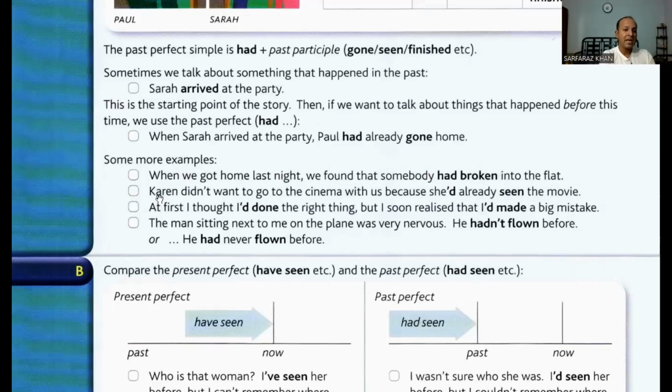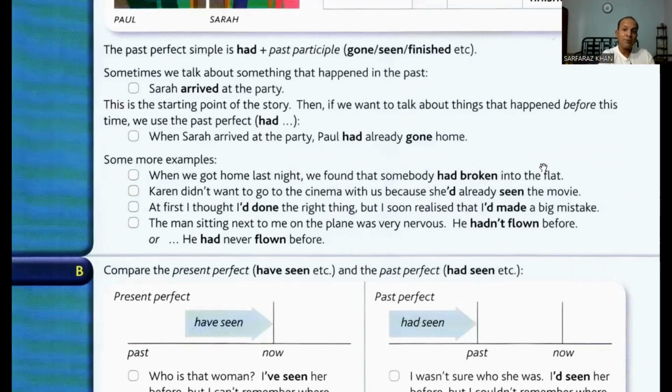Another one: Karen did not want to go to the cinema because she had already seen the movie twice. Did not want could be yesterday, last week, last month, whatsoever. Yesterday, Karen did not want to go to the cinema, simple past. Because what was the reason? Because when we offered her to go to the cinema, she had already seen that movie twice. That's the reason she did not come with us.